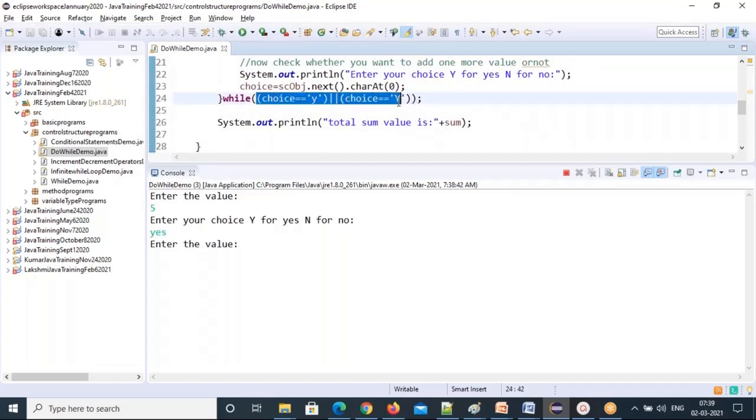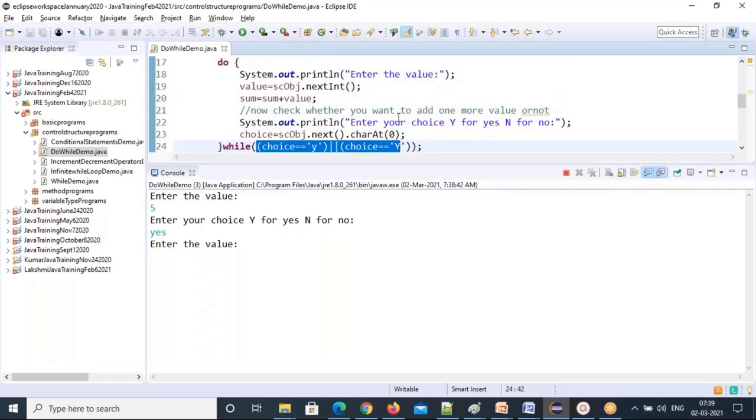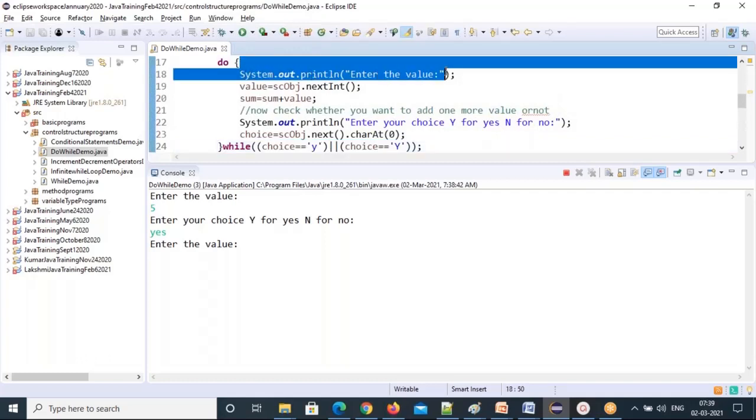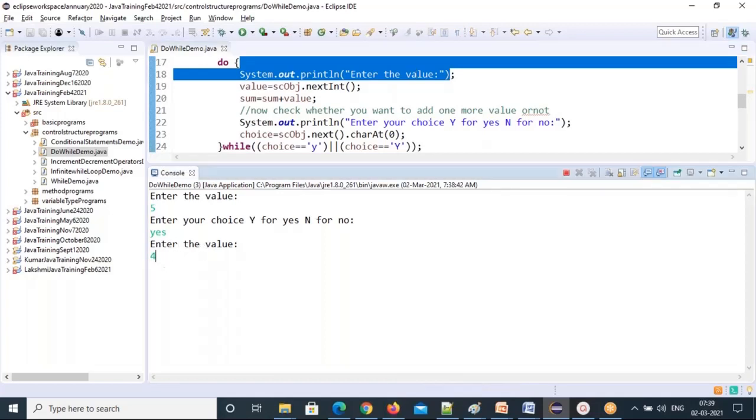If the condition is true, the controller passes again to the do block, and it comes here again. That's why it asks one more time to enter the value. I'll enter 4. Enter your choice: now I'll enter uppercase. Even if you enter uppercase, it will accept it. Now I will enter no.